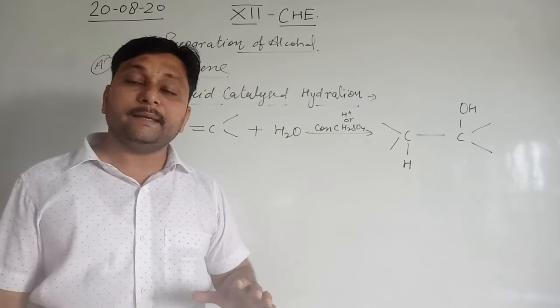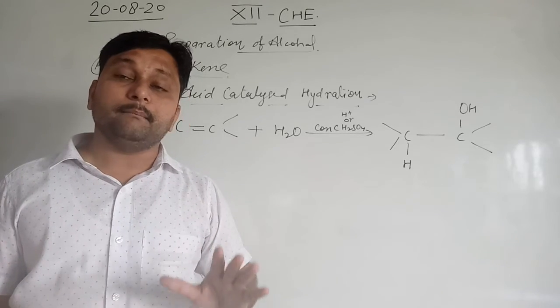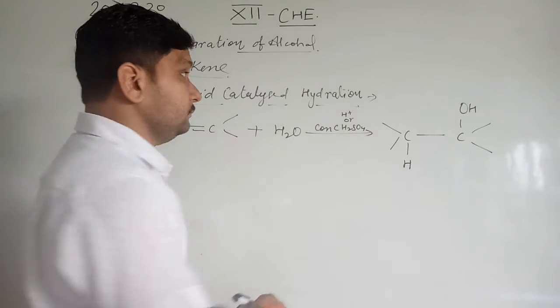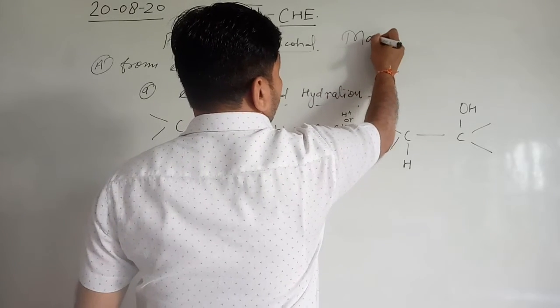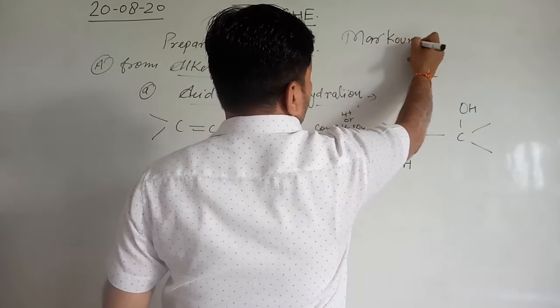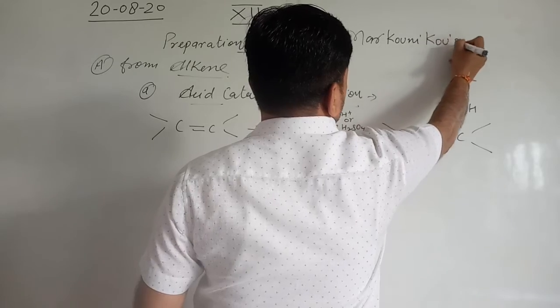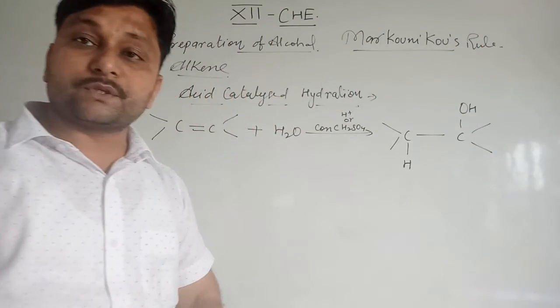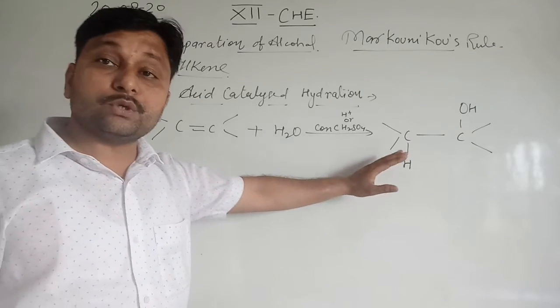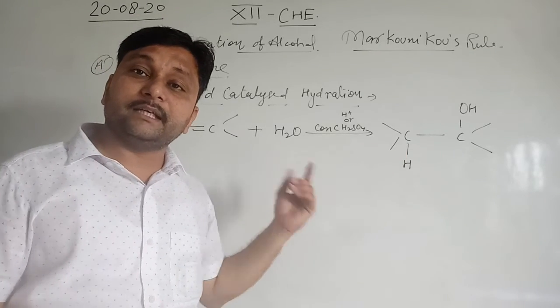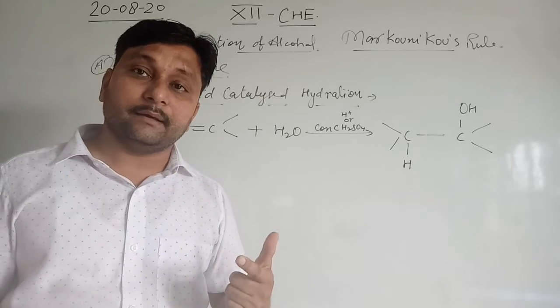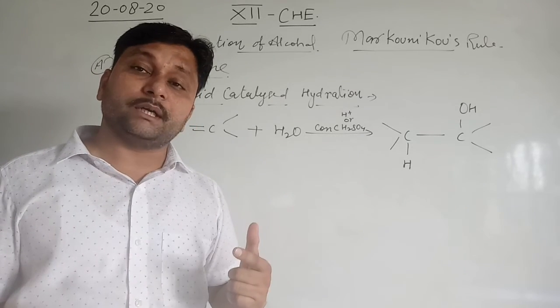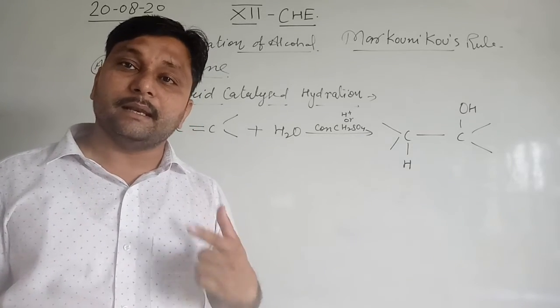This process is basically governed by the Markovnikov rule. According to the Markovnikov rule, the H ion will go on that double bonded carbon atom where the number of hydrogens is higher, and OH will go on that double bonded carbon atom where the number of hydrogens is less.